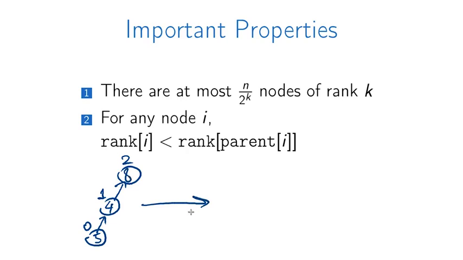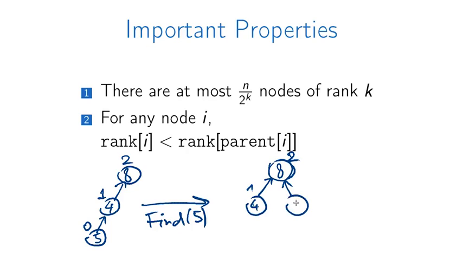Now we have path compression, so we need to check what happens when we compress some path. If we call find of 5, for example, then 5 will be reattached to the current root. But it will still be true that the rank of the parent, so let me fix this, this is node 8, that the rank of the parent is strictly greater than the rank of a child.